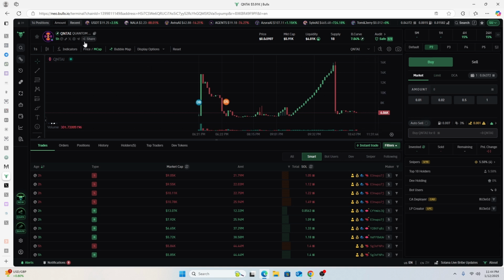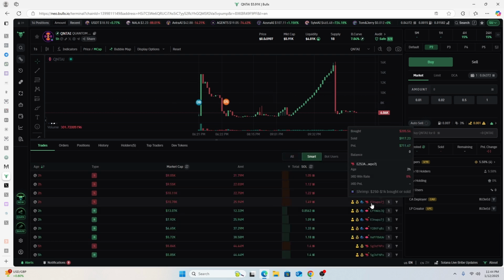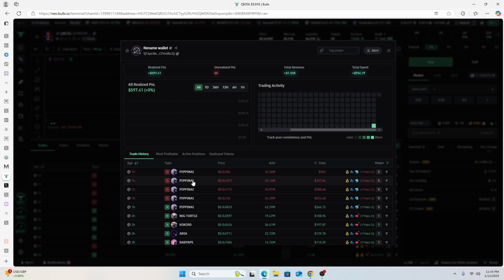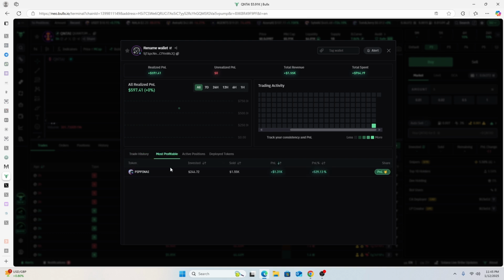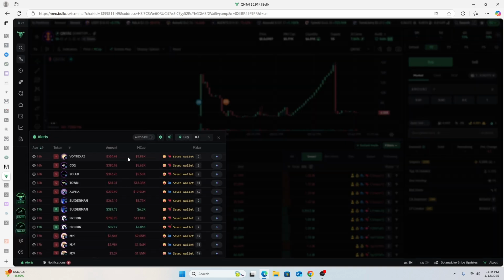For example, with this token, you can see that if you were to filter the wallets associated with this token and go to smart wallets, right inside of BullX, you'll find all the information about these smart wallets, even historical information. So if you're interested in the most profitable trade of this user, you will be able to find it over the course of time. And if you desire to, you can tag this wallet, set alert, such that you can now trade what they trade.